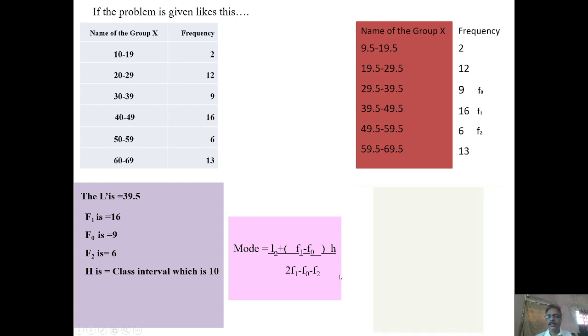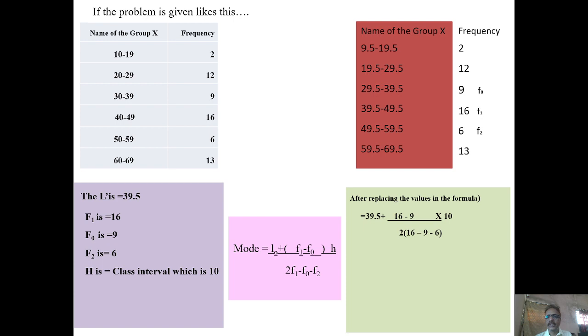After replacing all the values in this principle, that is 39.5 plus (16 minus 9), the class interval is 10, divided by 2 into 16 minus 9 minus 6, we find the mode of this inclusive series is 54.75.